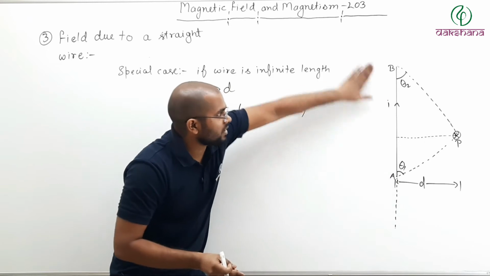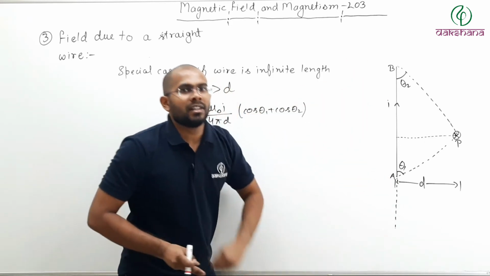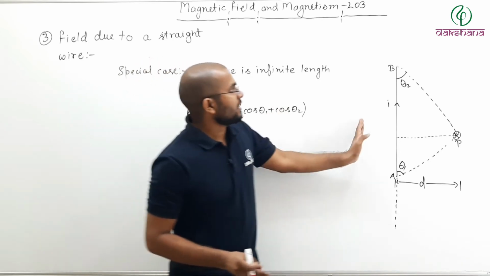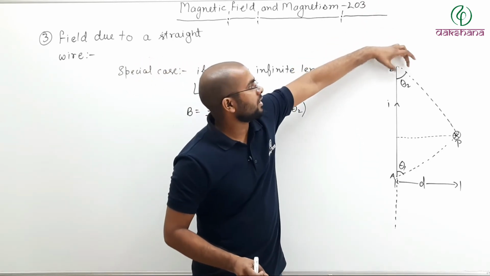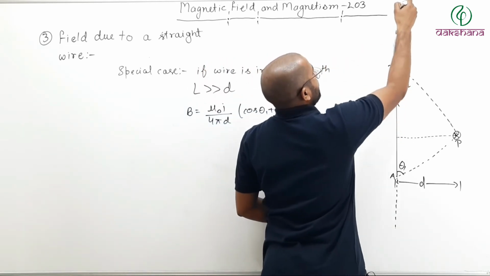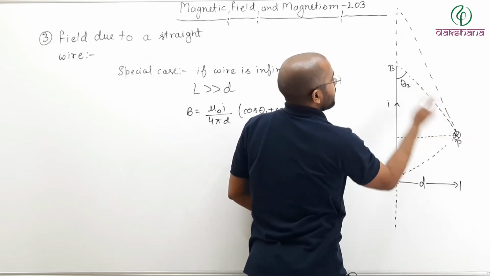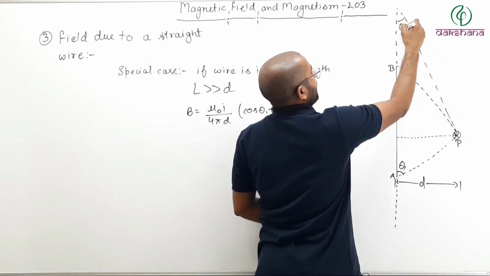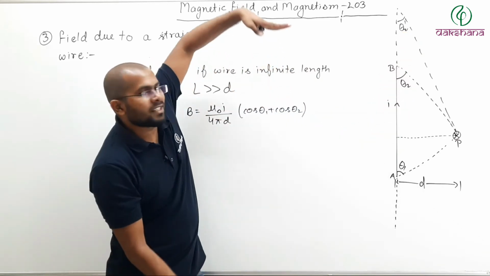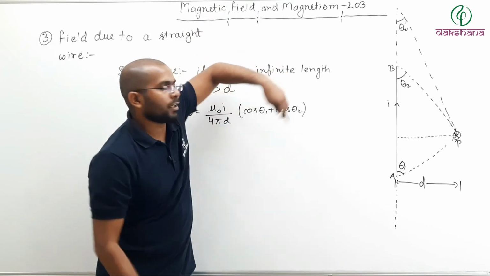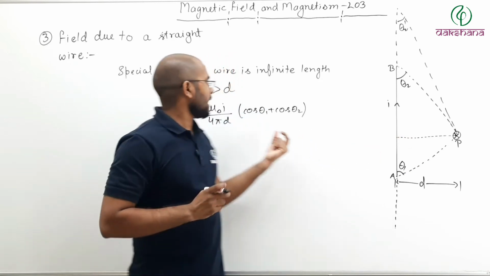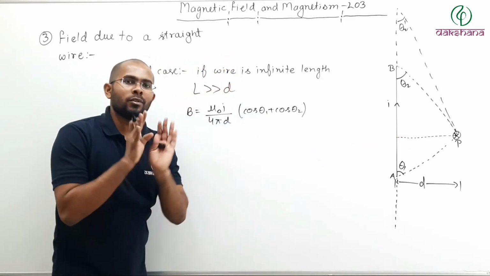So if this length is infinite, then theta 1 is almost 0. In the same way, theta 2 also decreases as you increase the length. So for infinite length, theta 1 and theta 2 will be almost 0.